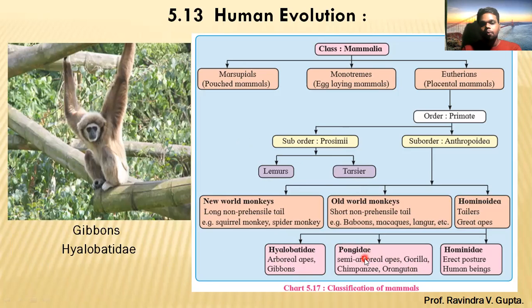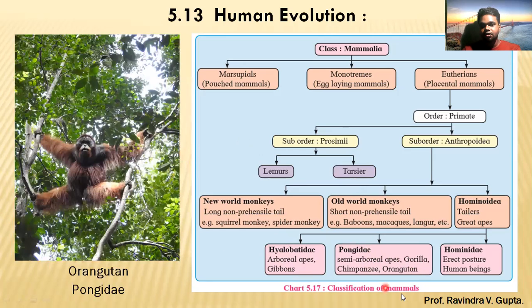The second one is Pongidae, that is, semi-arboreal apes: gorilla and chimpanzee. You can see in this picture. Semi-arboreal means they are not living on branches and trees all the time; they are on the tree and also on land, that is, the terrestrial area.